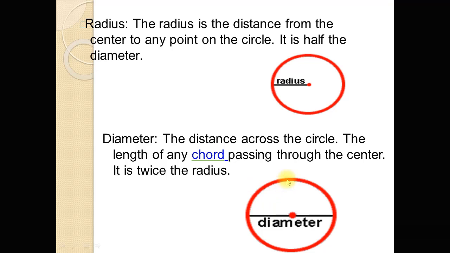That chord will be a diameter which passes through the center, and the diameter is twice the radius. From this point to this point, this is the radius, and also from this center point to the circle point is also a radius. So R1 plus R2, when you add these two radii, we get the diameter of the circle. So diameter is twice the radius of the circle.